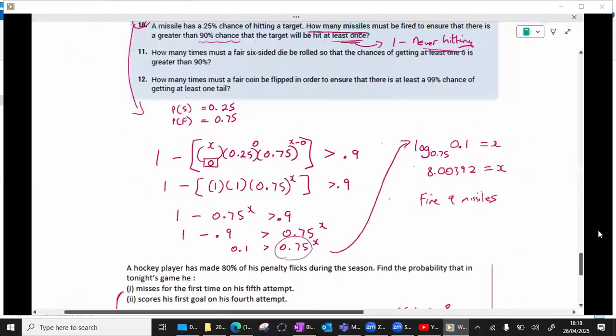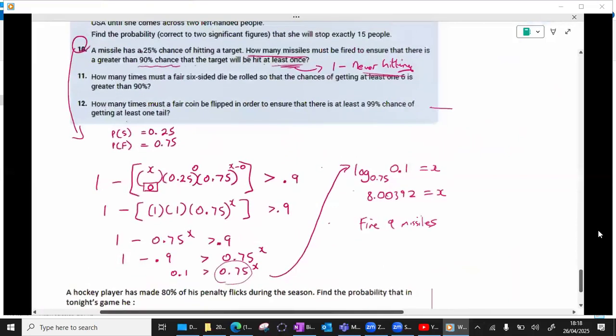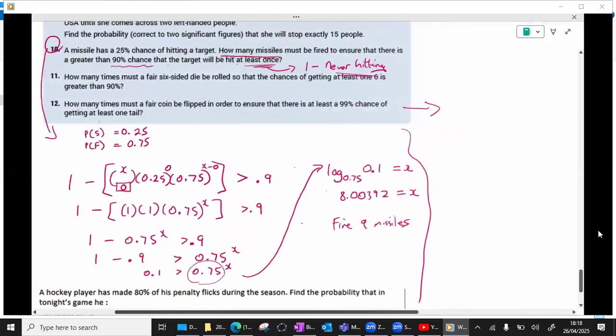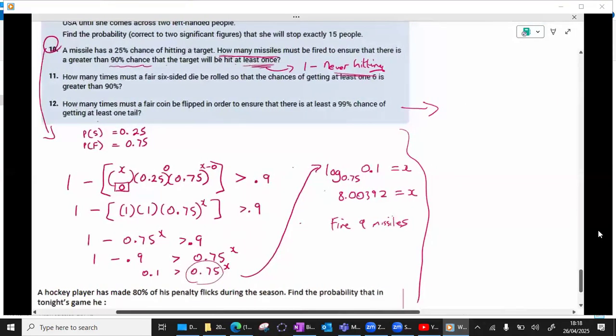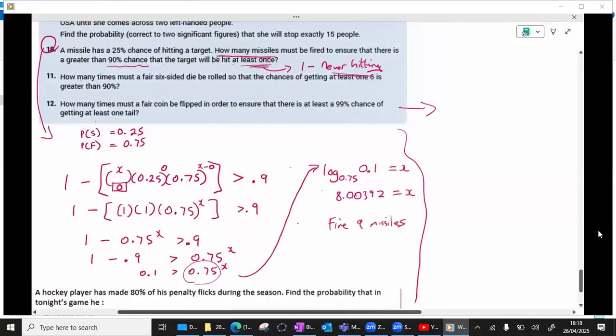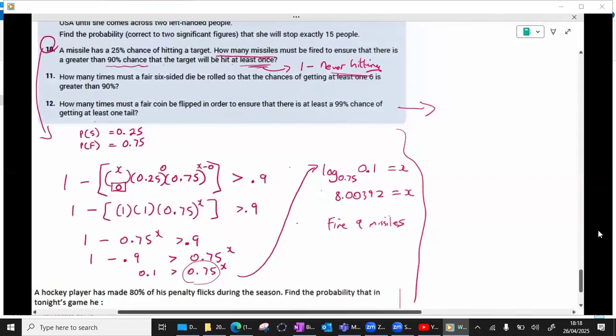I have another one similar to that. Let's look at question 12. Okay, so in question 12, it says, how many times must a fair coin be flipped in order to ensure, now when I talk about a coin, so again, that's definitely Bernoulli, heads or not heads, in other words. How many times must a coin be flipped in order to ensure there is at least a 99% chance of getting at least one tail?